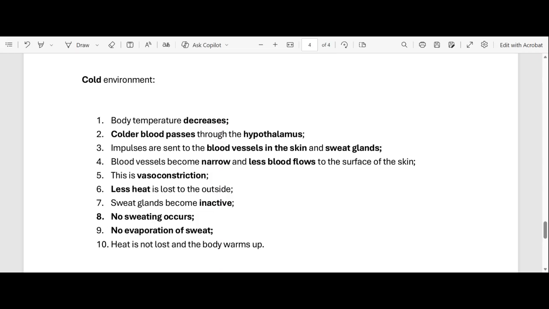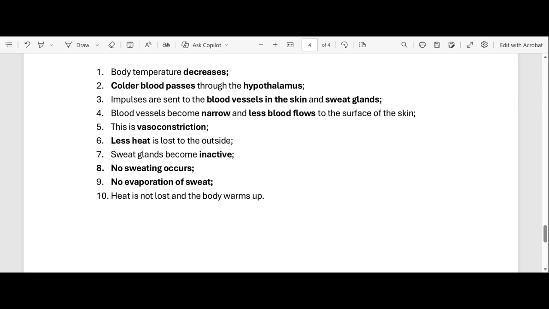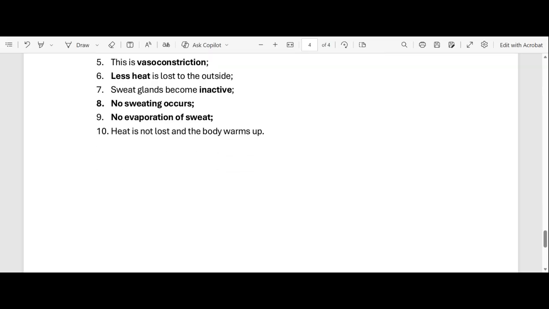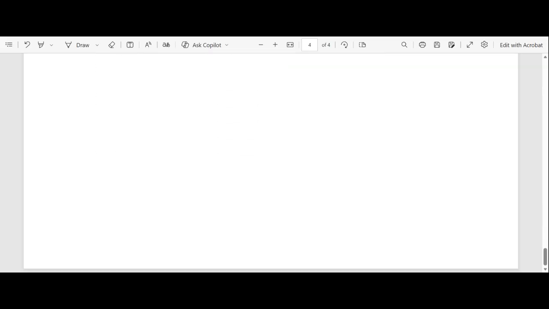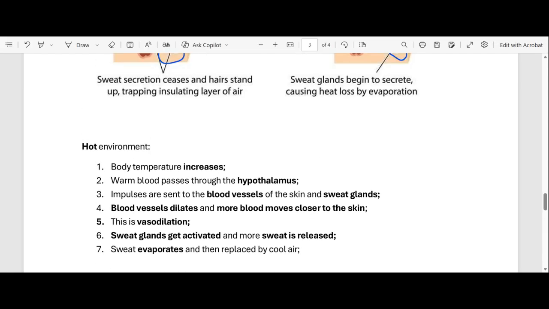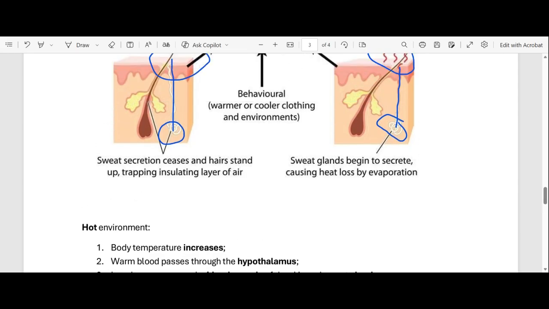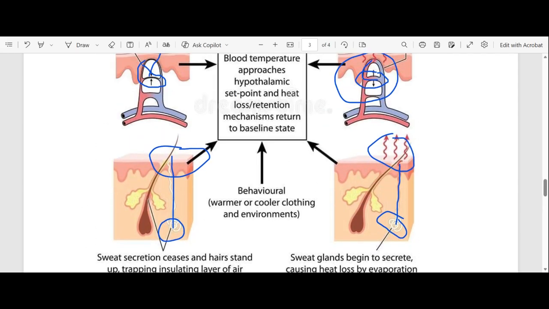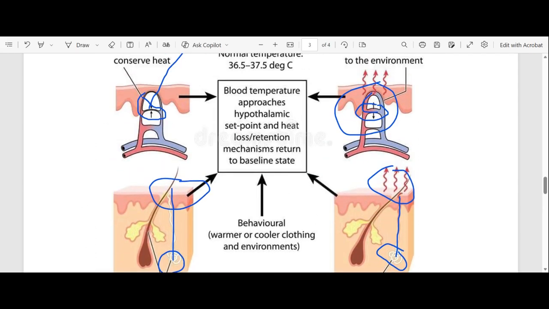You can rewind this video over and over again if you don't understand it. Just listen to me over and over again, right? So this is thermoregulation. It's just a continuation of the lectures that I've already put out on YouTube, right? So I hope this is clear. It's just a short video, so it wouldn't take you even 30 minutes to listen to it.